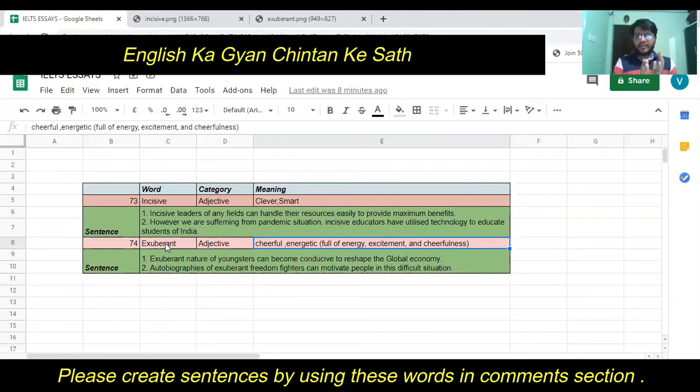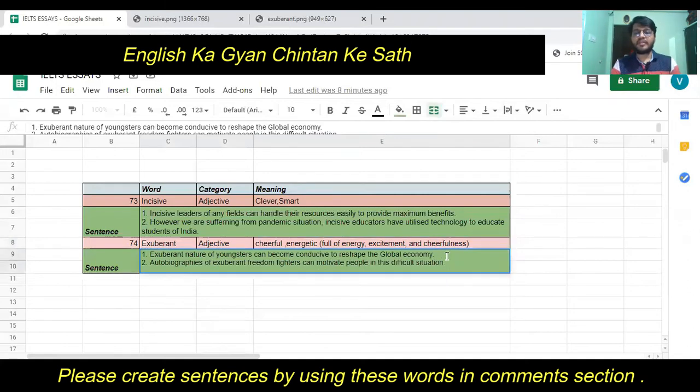So if I consider very simple meaning, then either we can consider energetic as a synonym for exuberant, or we can consider cheerful as a synonym for the word exuberant. The pronunciation is exuberant, right? Okay. Now, without wasting any time, let's start discussing the sentences so that you will get more idea about in which context we can use this word.